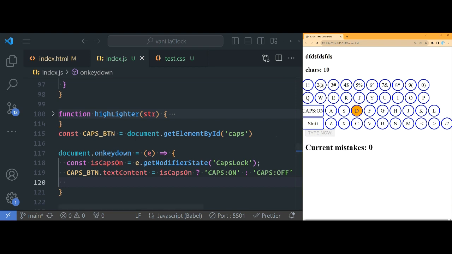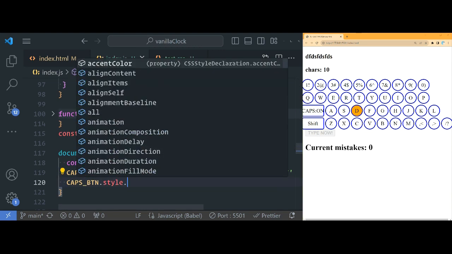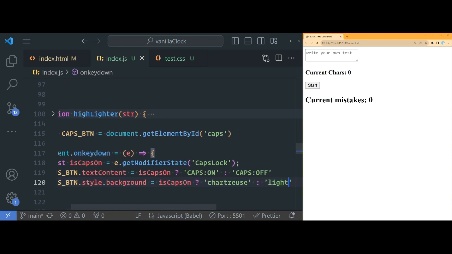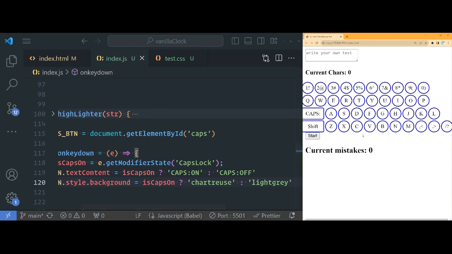Caps on, caps off. Now we can even do something like, let's see, caps btn dot style dot background is equal to, so if the caps is on, let me give it chartreuse. And if not, it will be light gray, like this. Okay, on, off,